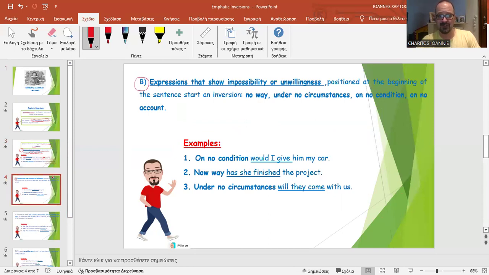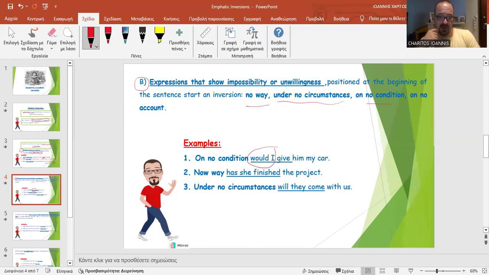B, expressions that show impossibility or unwillingness positioned again at the beginning of the sentence, right? Expressions of this sort, you can see some of them here, like no way, that means it's impossible, under no circumstances, I don't want to do it, on no condition, I don't want to do it, unwillingness, on no account, I don't want to do it, unwillingness. So on no condition, right? And here's the inversion. Would I give him my car? Unwillingness, eh? I don't want to do it.